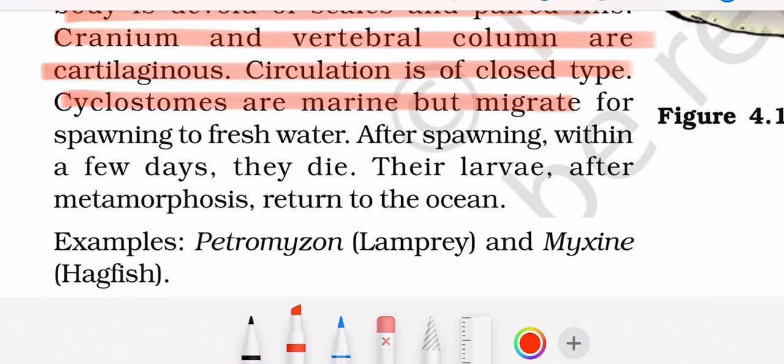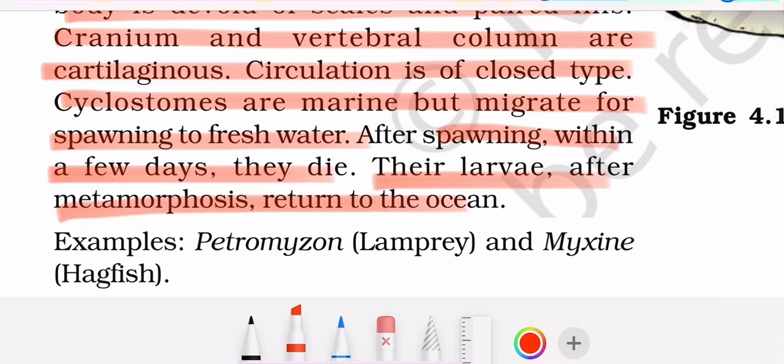Circulation is of closed type. Cyclostomes are marine but migrate for spawning to fresh water. After spawning, within a few days they die. Their larvae after metamorphosis return to ocean.